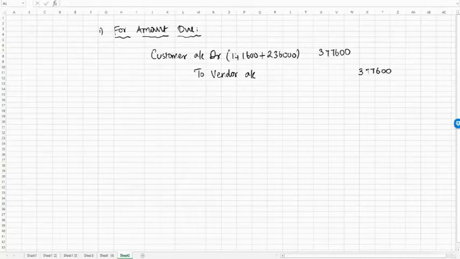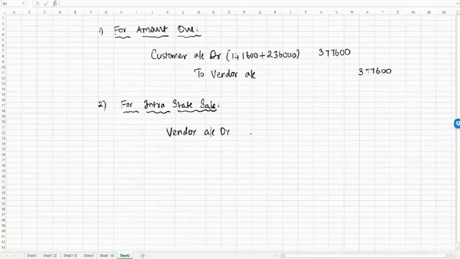Now for intrastate sale, this e-commerce operator should collect commission from the vendor. So vendor account will be debited. I'll mark it for intrastate sale. For intrastate sale, e-commerce operator should be debiting the vendor. Vendor account should be debited. By what amount we'll see. But why is he debiting? Because of his income called commission. So commission is credited to commission account. And commission account is 2% of intrastate sale.